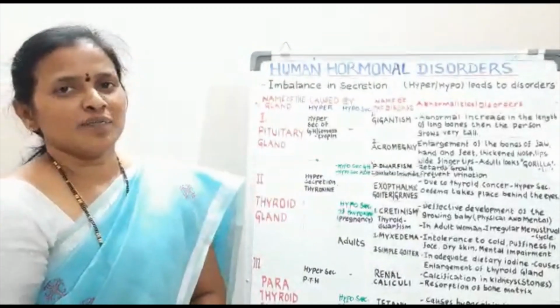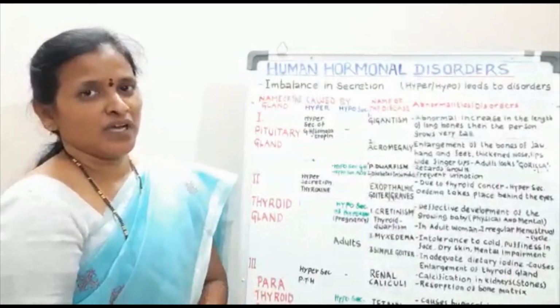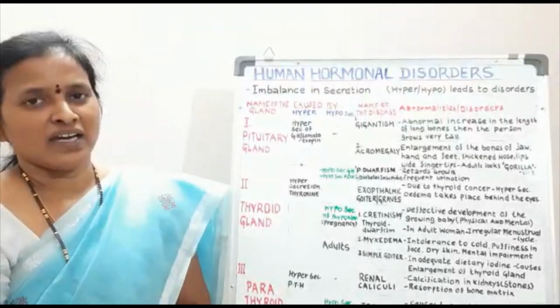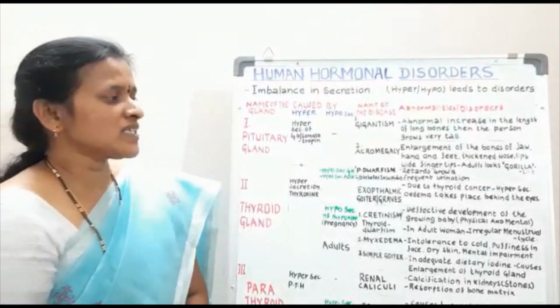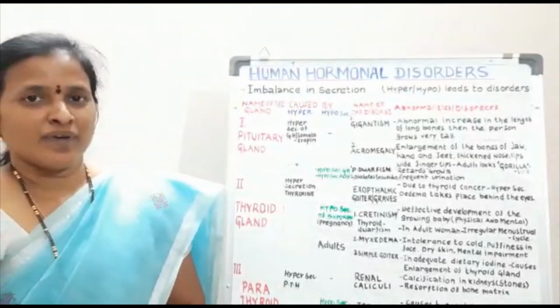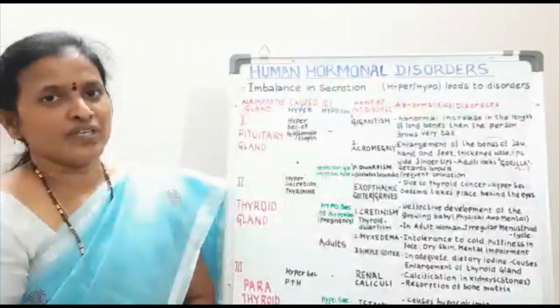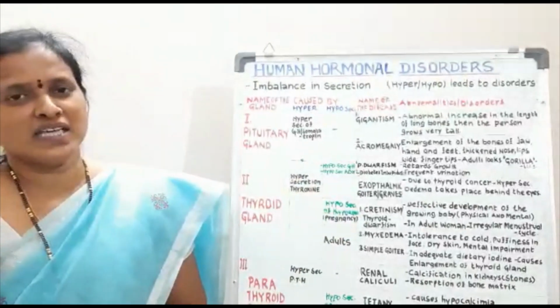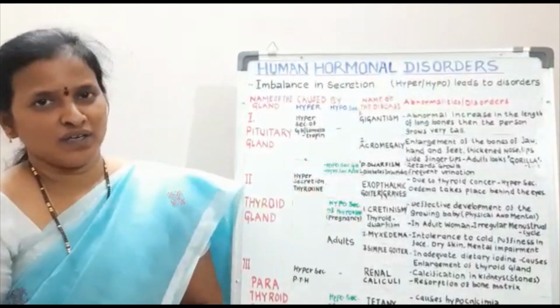The other hyposecretion of a pituitary hormone is ADH, which is called vasopressin or antidiuretic hormone. This hormone in the renal tubule will not be able to reabsorb the water, which leads to a disorder called diabetes insipidus. In this case, there will be frequent urination.